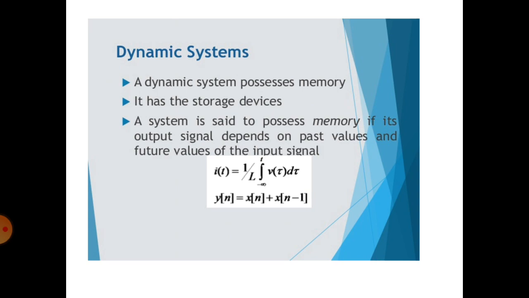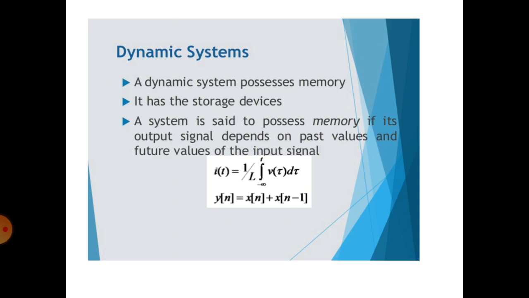For example, i of t is equal to 1 by L integration from minus infinity to t of v of tau d tau for a CT signal. For a DT signal, y of n is equal to x of n plus x of n minus 1. So n minus 1 means previous input. The output depends on the previous and future values, so the system is nothing but a dynamic system.